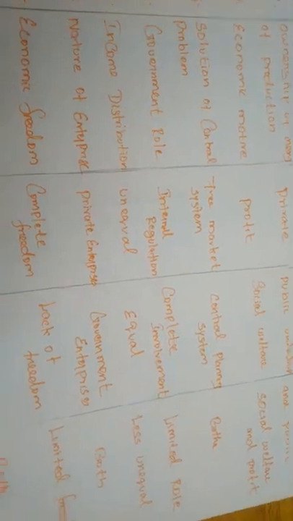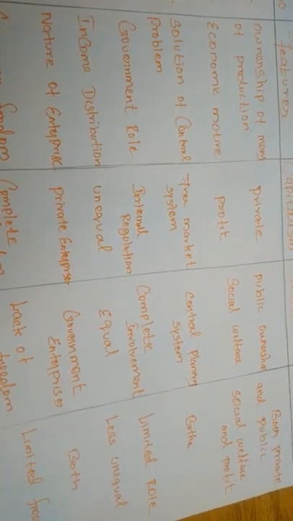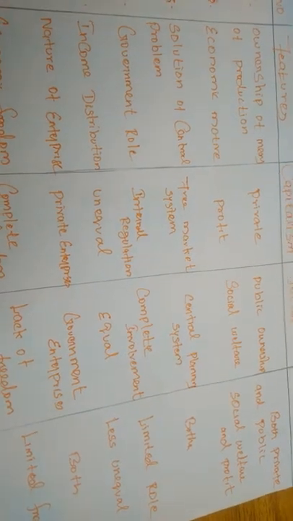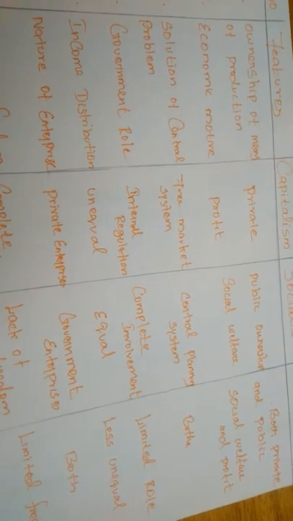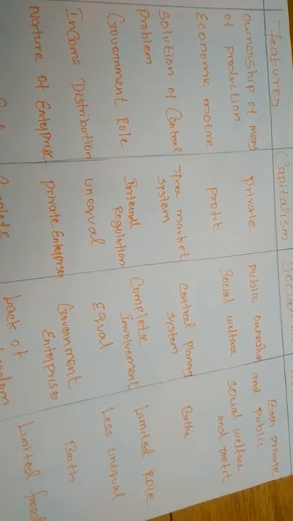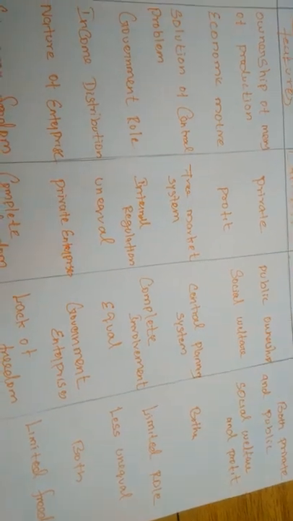The government will intervene only in defense and infrastructure.